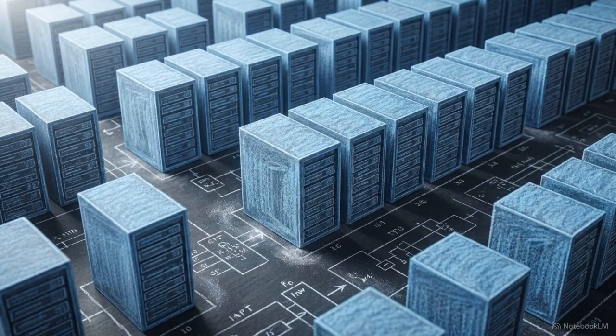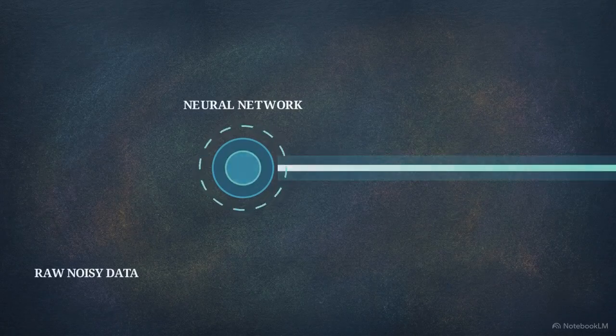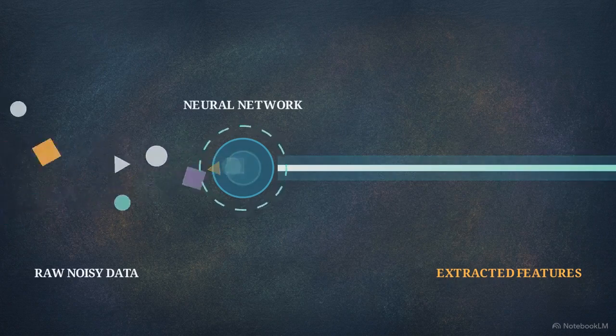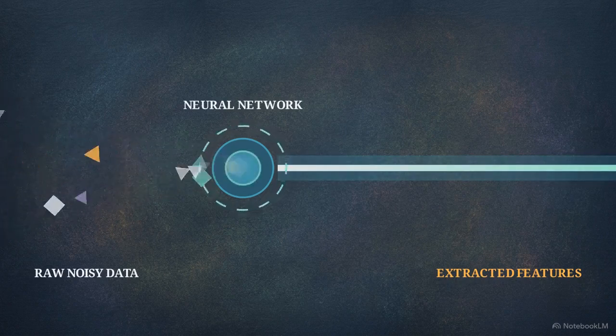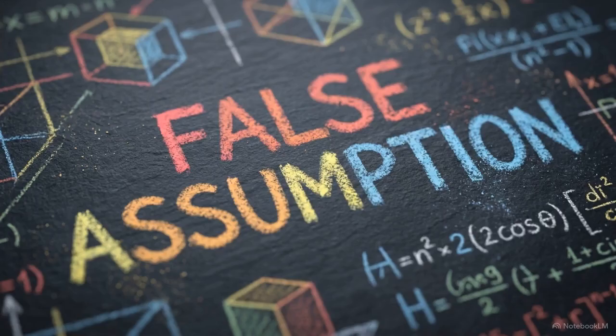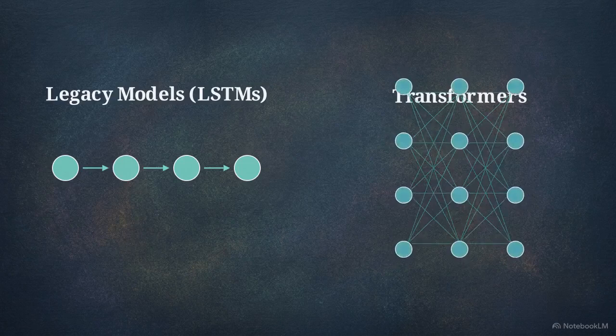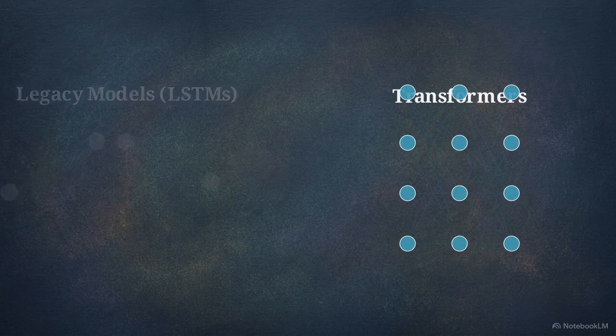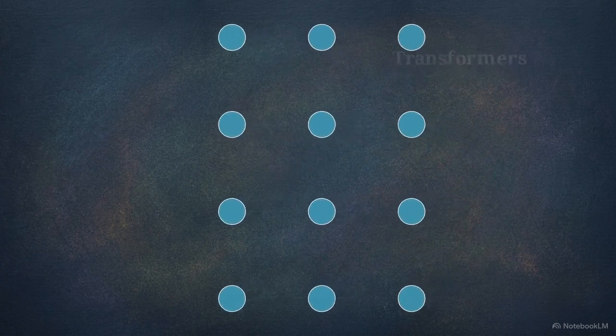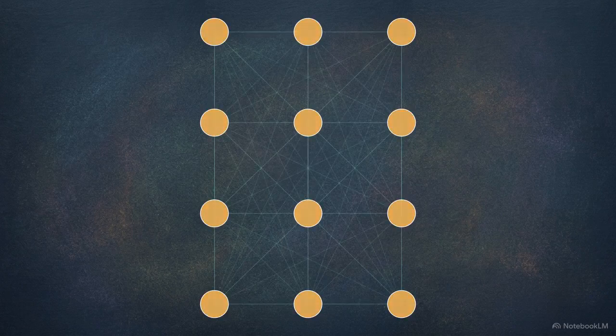Quantitative analysts solved this by transitioning to deep learning systems. These networks automatically extract complex features and patterns from raw data, bypassing human-engineered rules. This transition generated a prevailing misconception within the industry: the assumption that because transformer architectures are the newest and most complex, they have universally rendered legacy models, like LSTMs, obsolete in quantitative trading.